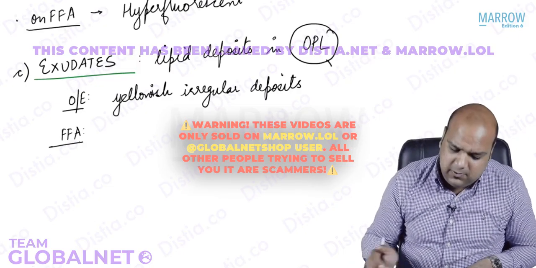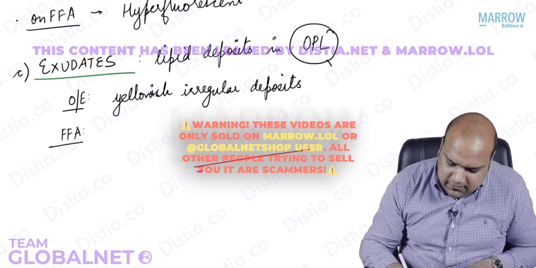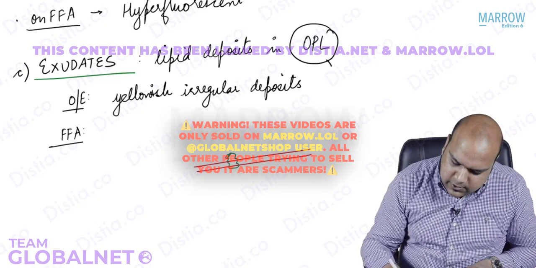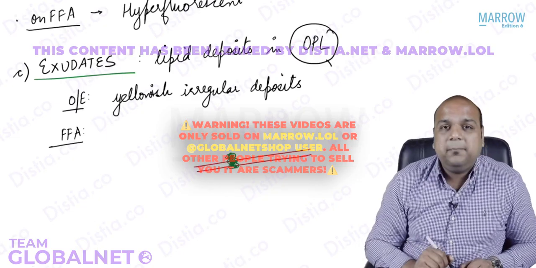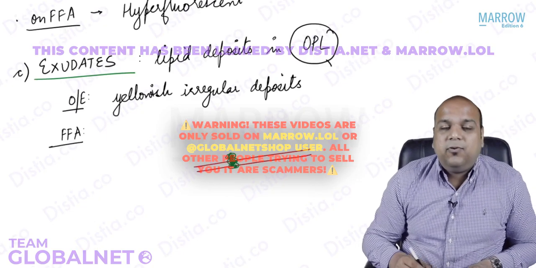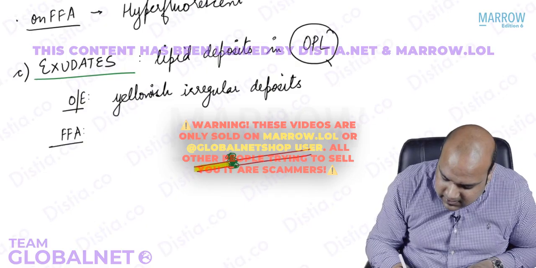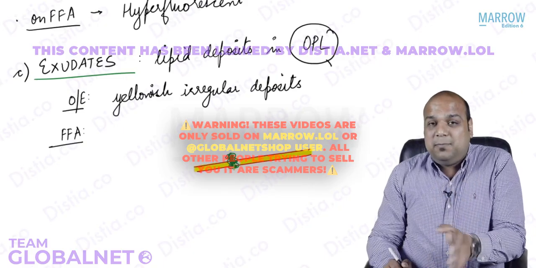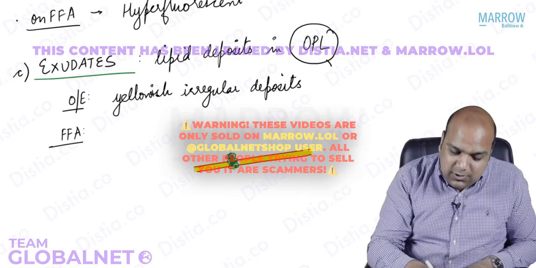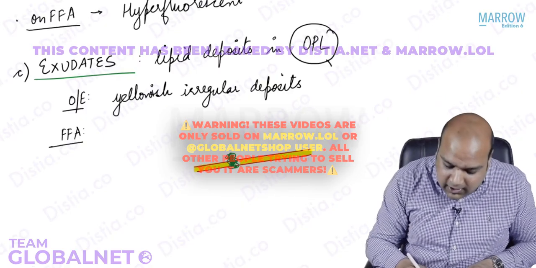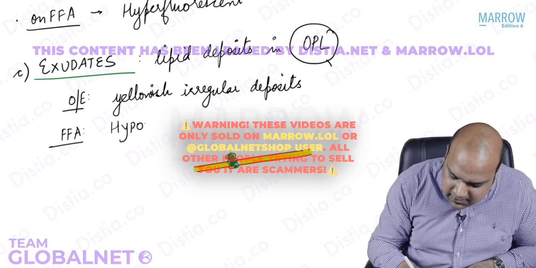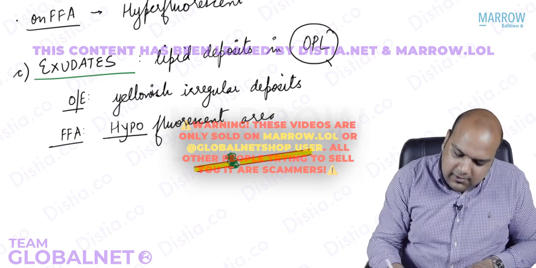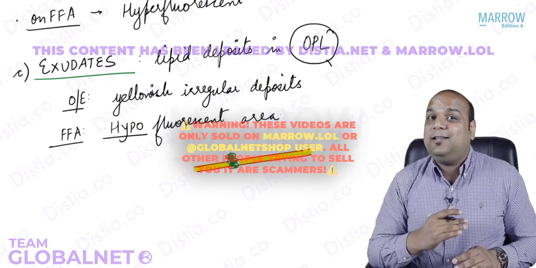What about FFA? Very simple concept. I hope you understand. Let's say this is my blood vessel. Over this blood vessel, I have an exudate. Now everybody, when I do FFA, the dye will be visible here. But at this spot, there will be no dye visible because it is hiding the dye. So this will appear as a dark area. So can I say on FFA, this will be a hypofluorescent area? Yes or no? I hope you understand, because this is hiding the fluorescence.